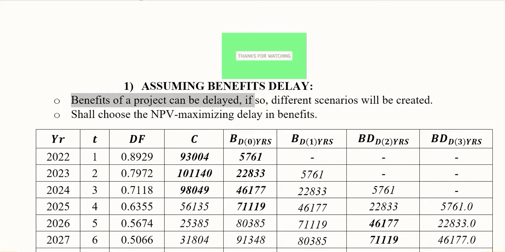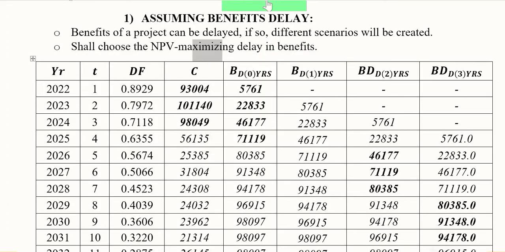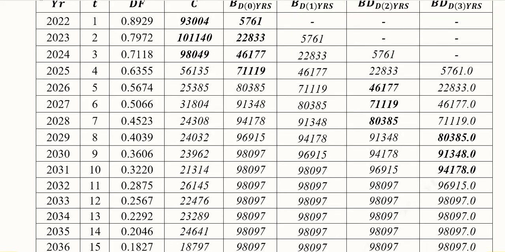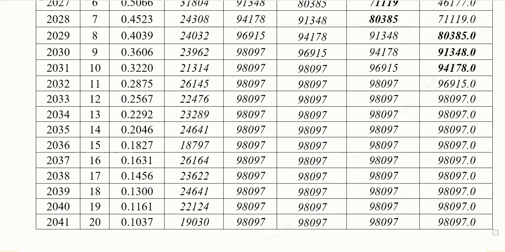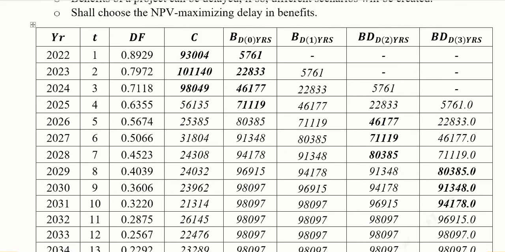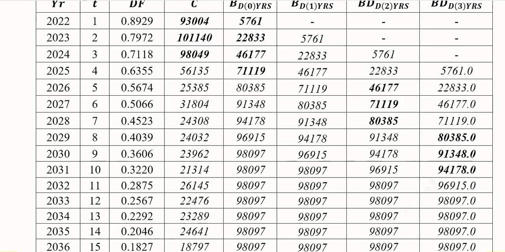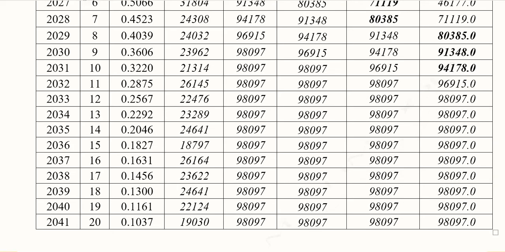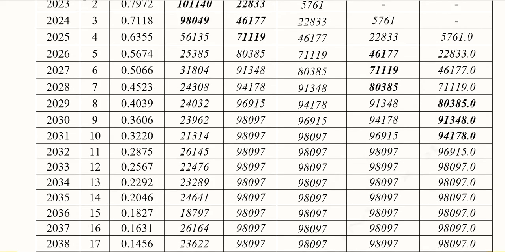The benefits can be delayed, and there can be different situations, and we will consider these situations in this table. And what we can do is undertake the option in which the NPV is maximized or is at the highest level. Now this is a table in which we have years. In the first column, it is starting from 2022 and going to 2041. And we can make a serial number for the time periods. It starts from 1 and it goes to 20. So it means that it is a project of 20 years.